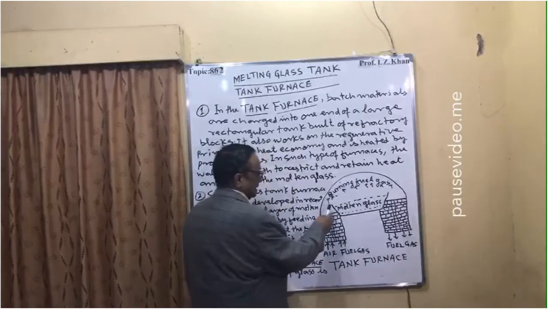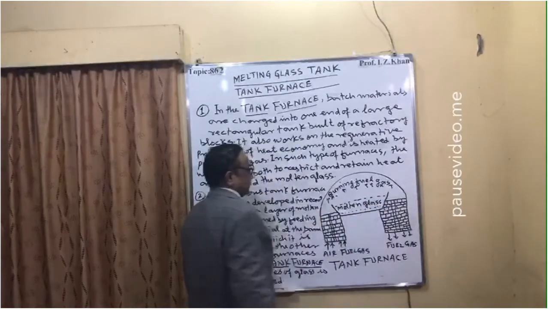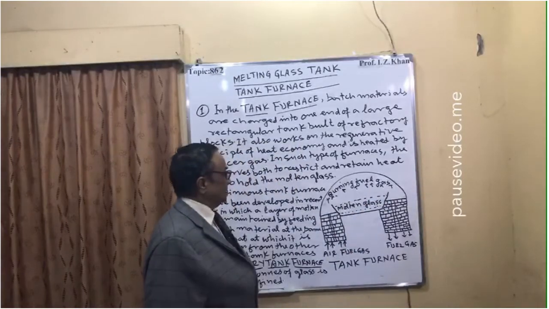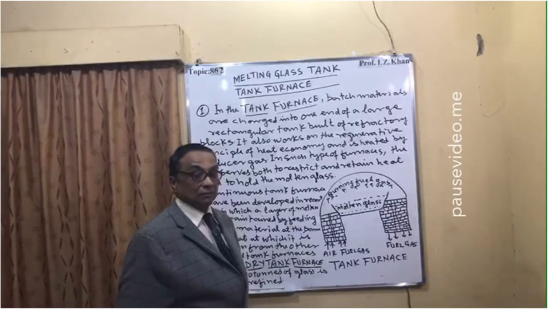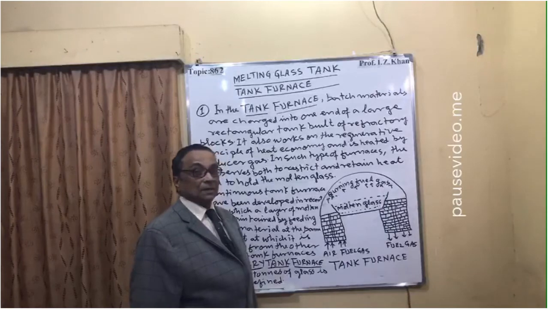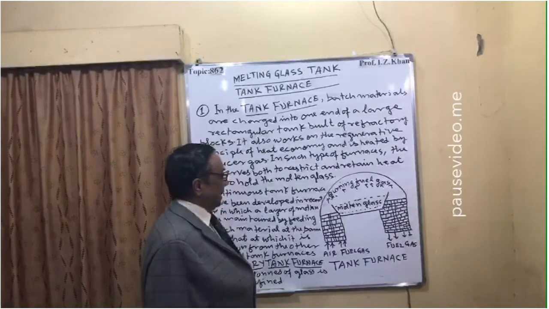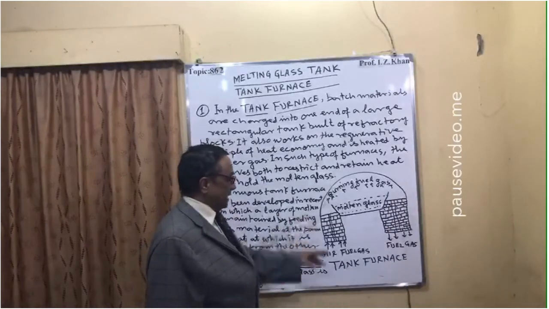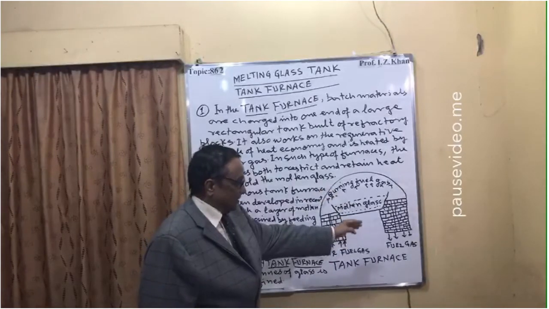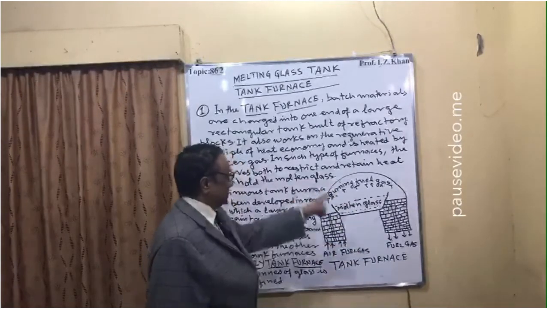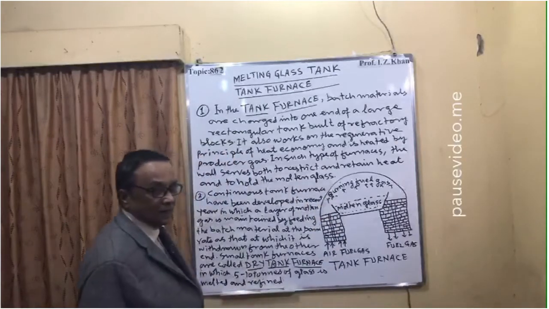In this rectangular tank, a huge amount, maybe up to 1,000 or 1,500 tons of base material, is put and melted, and the fuel gas is recycled, so it is a regenerative type of tank furnace.